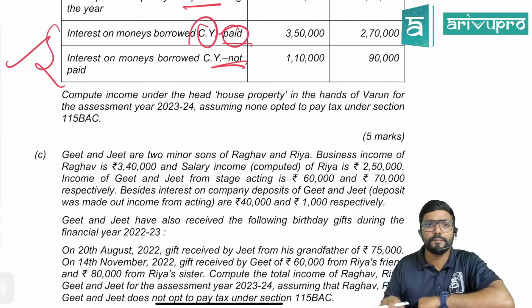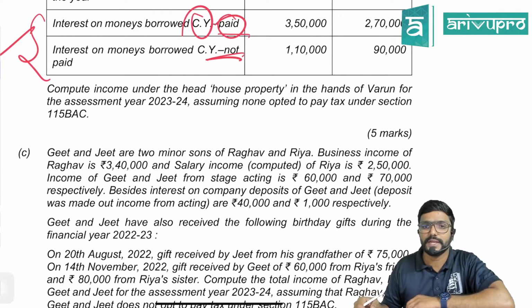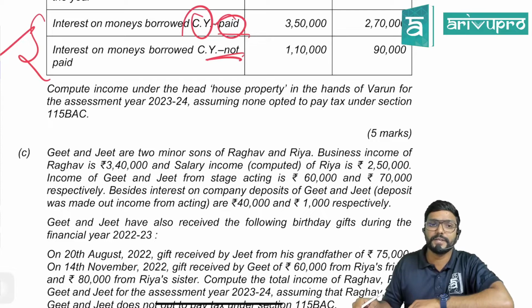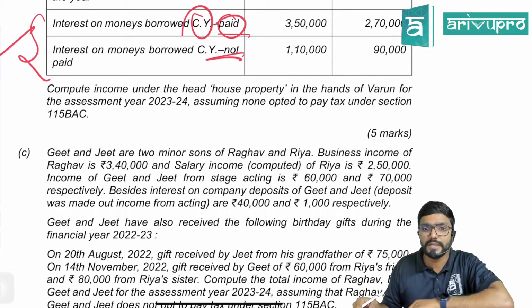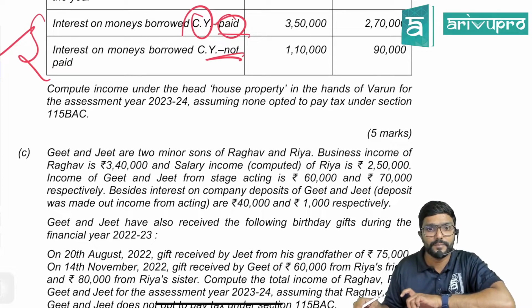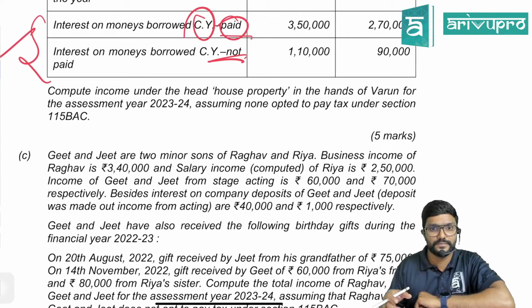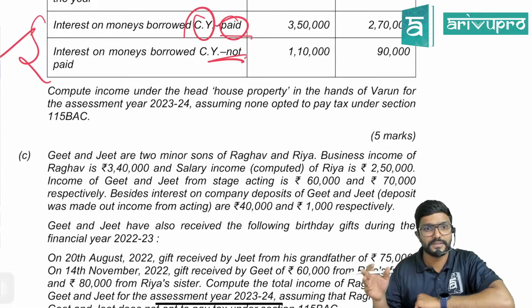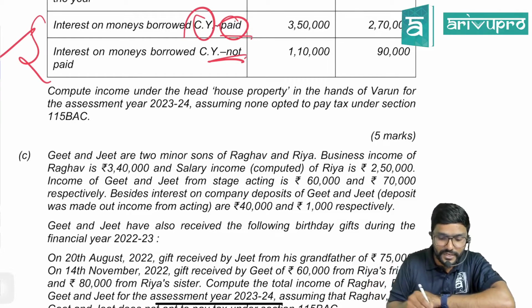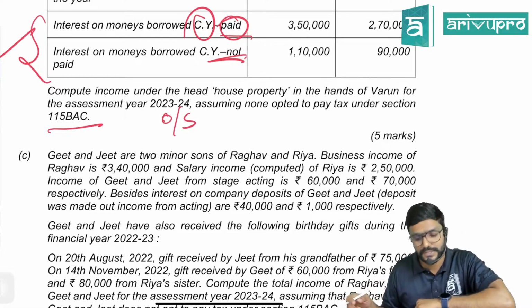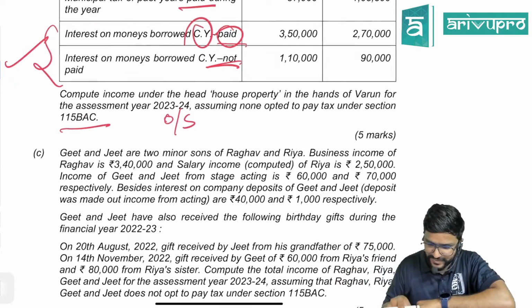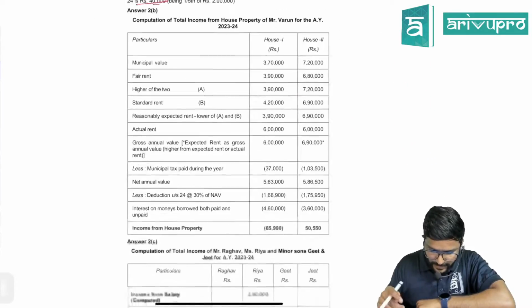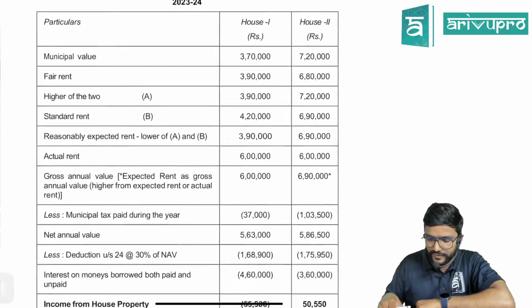Compute the income under the head house property in the hands of Varun for the assessment year 23-24, assuming none opted to pay tax under section 115BAC. Assuming none opted to pay tax under 115BAC means he is not following 115BAC. Means what is he following? Optional scheme, guys. Okay, we have to follow the steps.